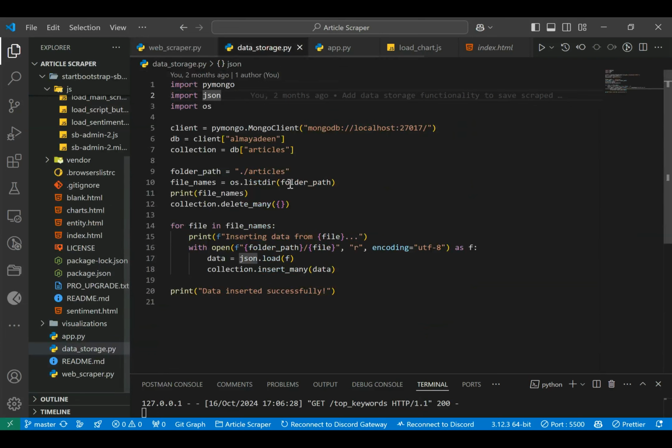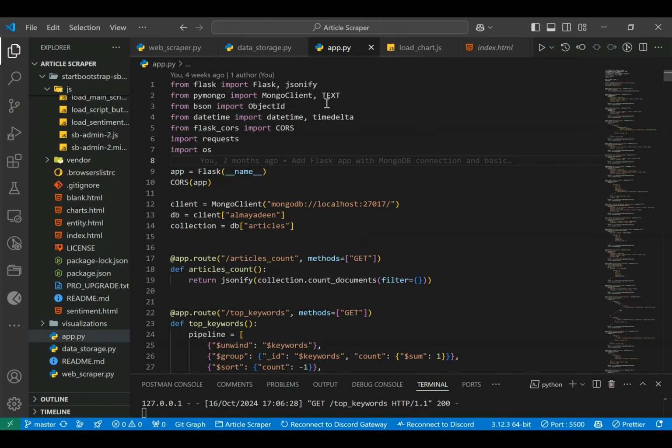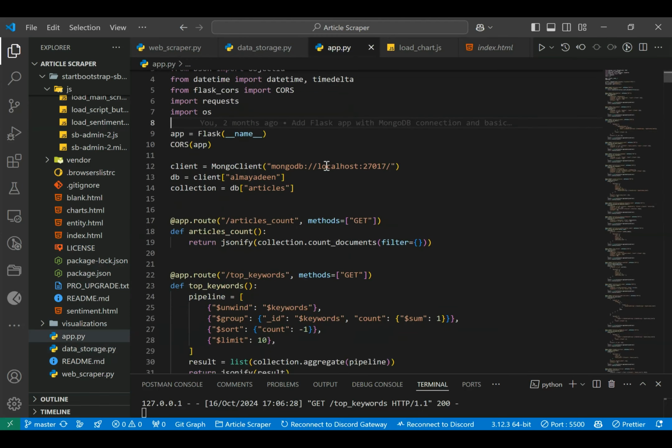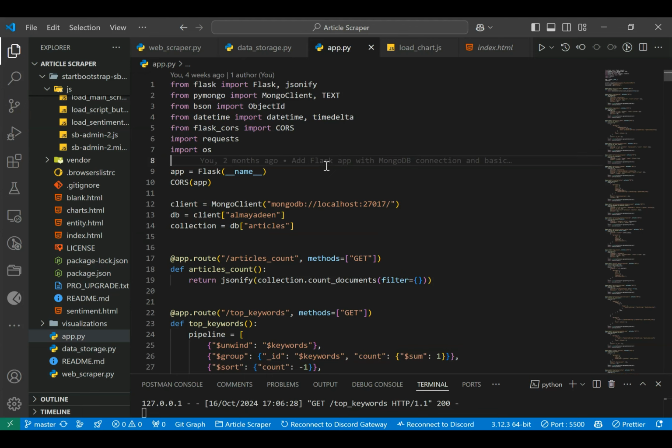After that, I created this data storage Python script to save these articles in the MongoDB in order to work on them later on with the visualizations and so on. And the app.py Python script was my server, honestly.